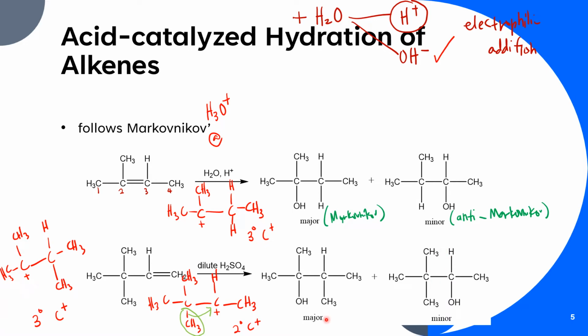Okay, so major of course because it follows Markovnikov rule dan juga terbentuk daripada tertiary carbocation. Yang minor product ini terbentuk daripada Markovnikov rule juga, tetapi yang tidak melalui rearrangement. Okay, so that will give you major dan juga minor product untuk acid catalyzed hydrations of alkene. So from this process, yes, kita dah berjaya dapatkan alkohol daripada this alkene.